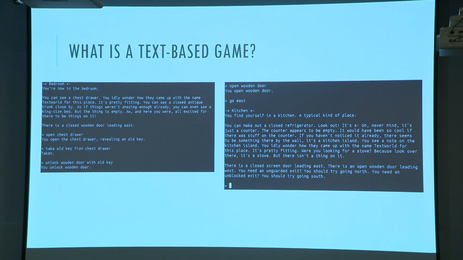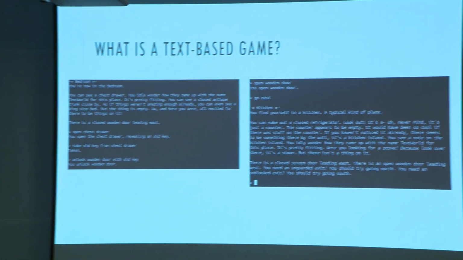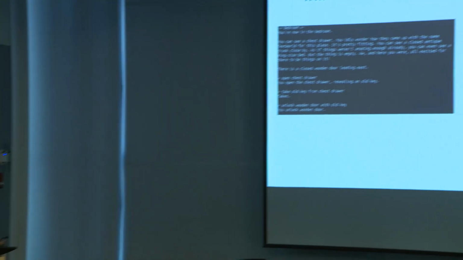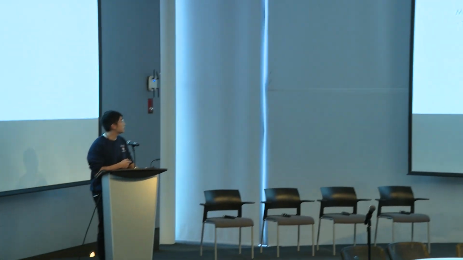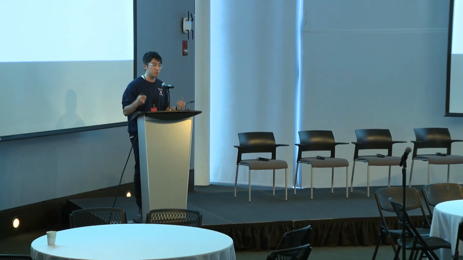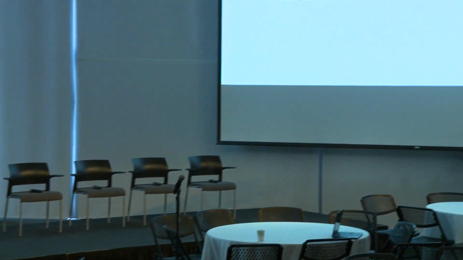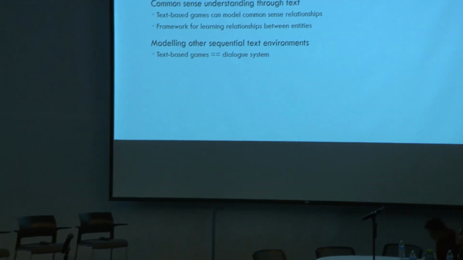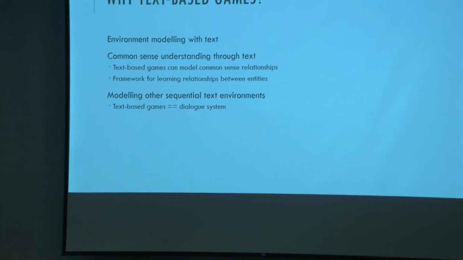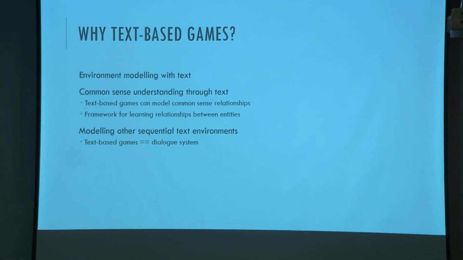We'll talk a bit about the different methods and things people do to try and beat these games. But before we get started on the techniques, let's first talk about why we actually want to beat these games. Why do we care about text-based games? They're outdated. Why don't we try and beat, I don't know, Dota instead, like OpenAI Five? There's actually a lot of research opportunity behind text-based games. The first is that it's a very simple version of a text environment.